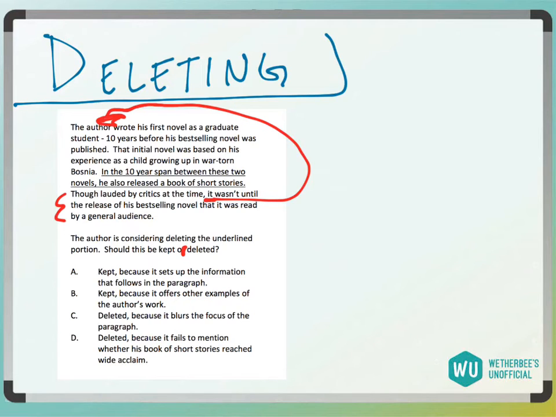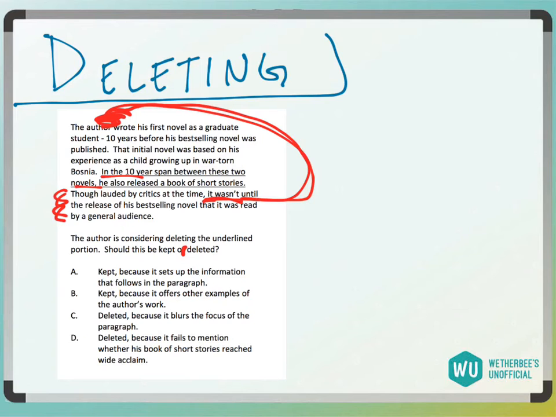So if we put in the middle here, in this 10-year span, he also released a book of short stories, I'm starting to talk about this book of short stories, and then I'm going right back to talking about this initial novel, right? So this doesn't make a ton of sense. If right after this, I went on to talk about that book of short stories, it would make sense.